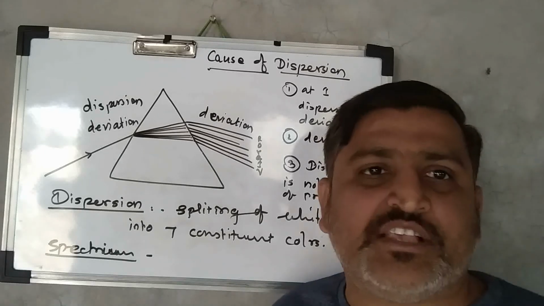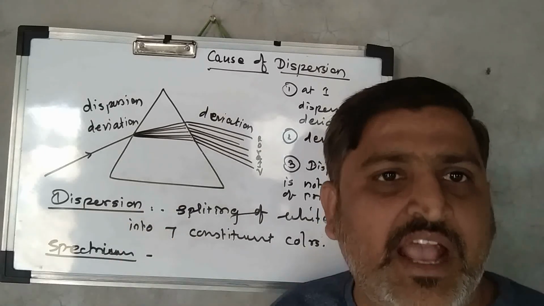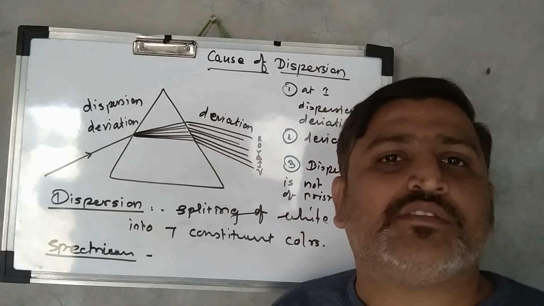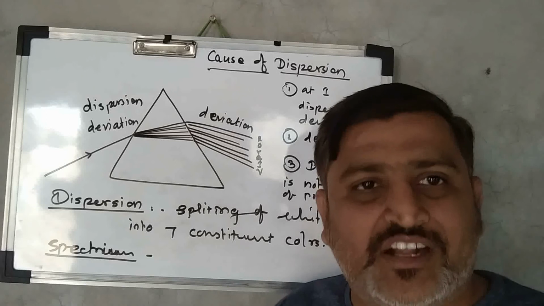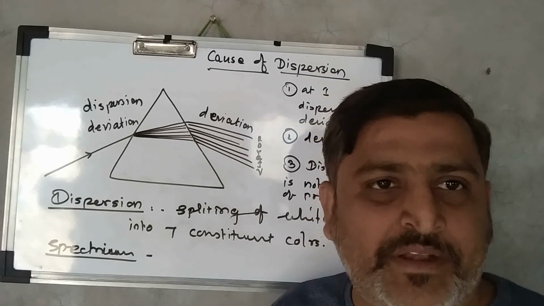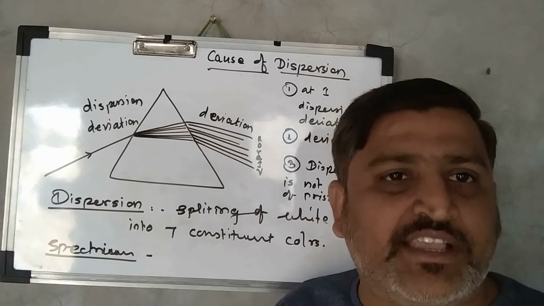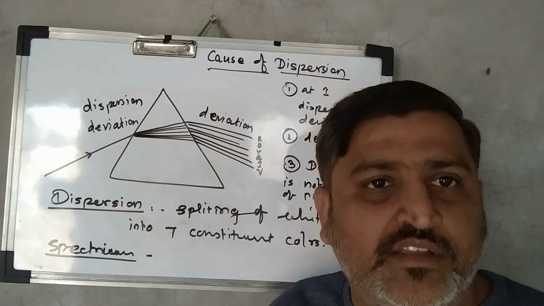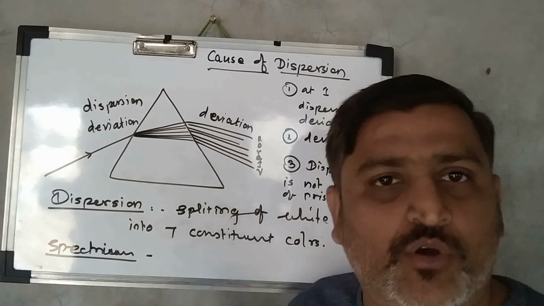The third section, which is related to applications, has been cut from the ICSE. This is reduced because of this pandemic situation. So only section A and section B are what we are going to see. Today our first section is over.